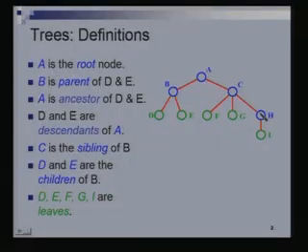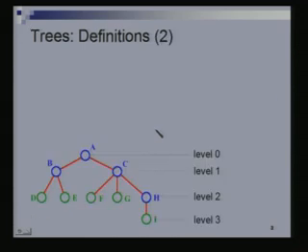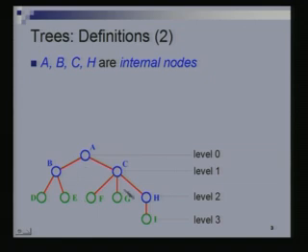If a node has no children, it is a leaf. So H is not a leaf, H has a child, but I, F, G, E and D are nodes which do not have any children and so they are leaves. More definitions. A, B, C and H are called internal nodes. A node which is not a leaf is called an internal node.